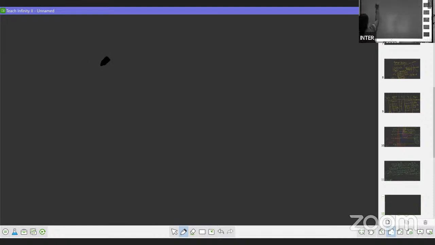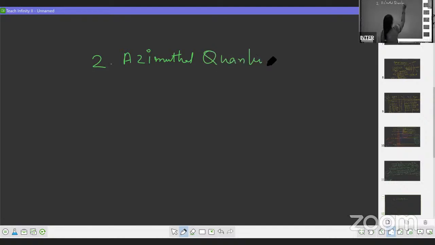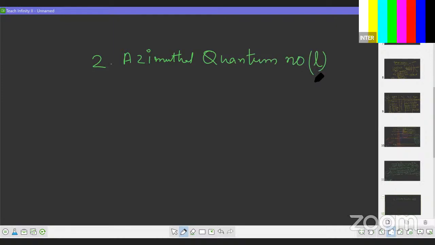So the next quantum number is azimuthal or orbital angular momentum quantum number.